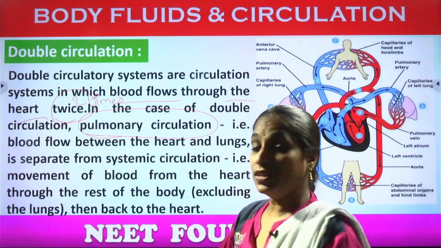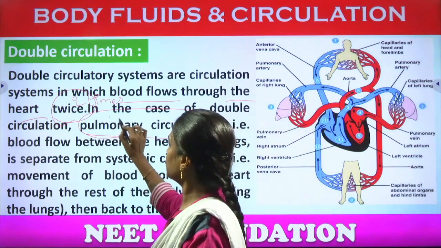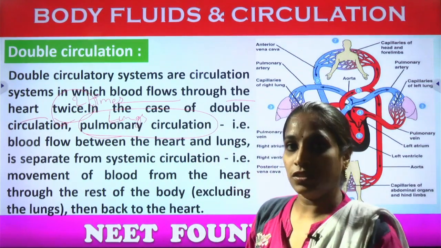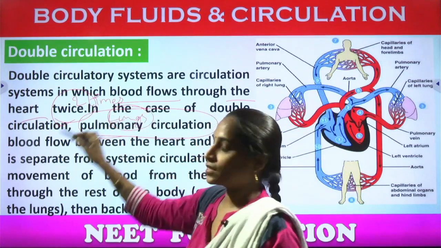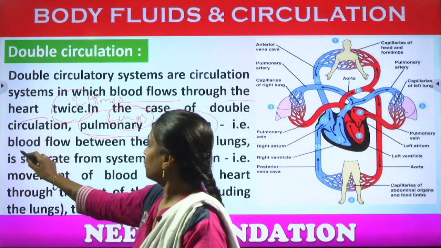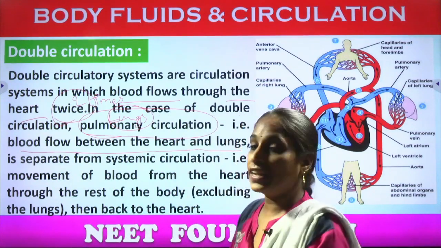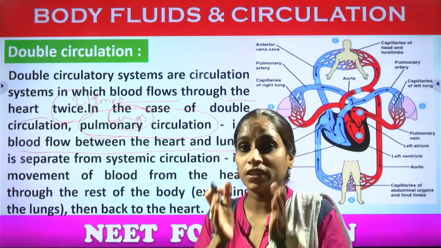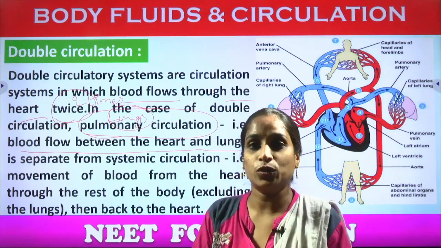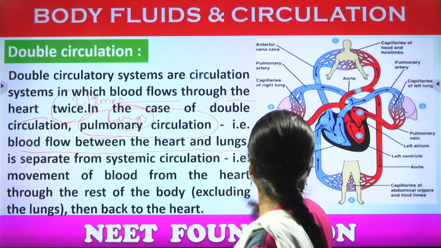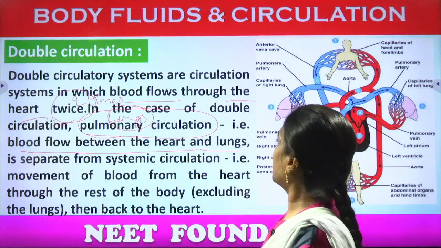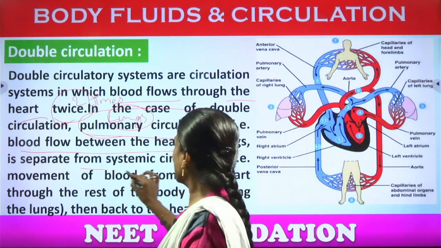So what are the 2 types of circulation process? One is the pulmonary circulation. Pulmonary, in the sense, we need to keep in mind the lungs. In pulmonary circulation, the blood is sent towards the lungs, so that is the blood flow between the heart and the lungs. From the heart it goes to the lungs, and to the heart the body sends the blood through the veins, the blue colored ones. Here also we can observe the blue and red partitions. We will be discussing it later, and this is separate from the systemic circulation.